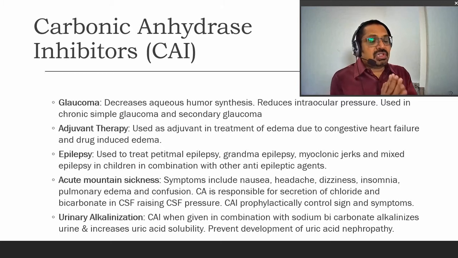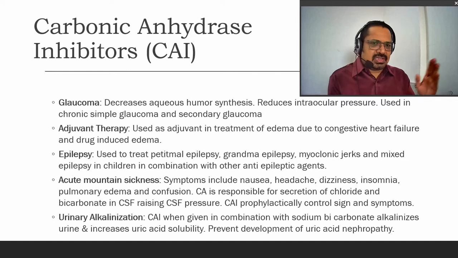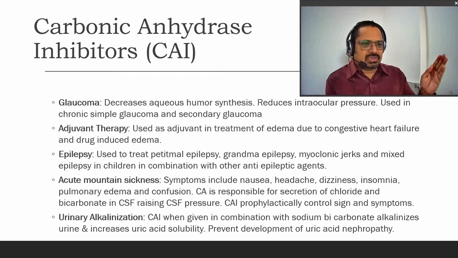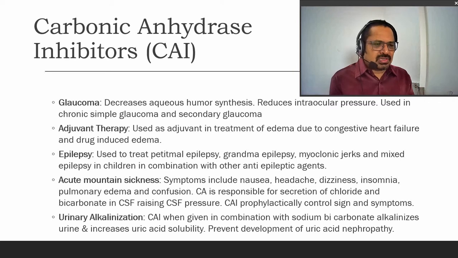There is one special type of use of the carbonic anhydrase inhibitor, that they are used in epilepsy, like petit mal epilepsy, grand mal, myoclonic jerk, and the exact mechanism of how the carbonic anhydrase inhibitor works as an anti-epileptic agent is not clear here. We will see the anti-epileptic agents in some other place, and at that time we will see how this is used as an anti-epileptic agent and what the mechanism of action is.